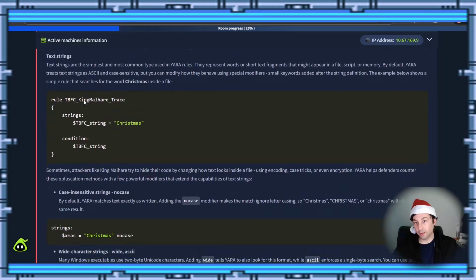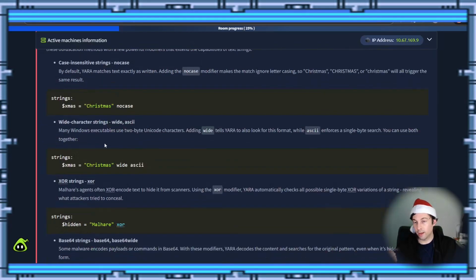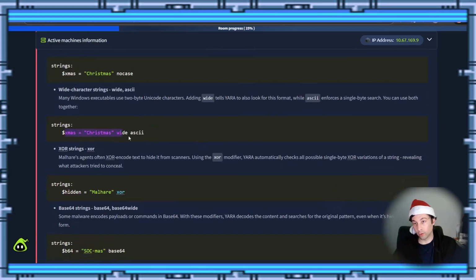So there are text strings, like Christmas, right? And then you may have Christmas with no case, so it can be uppercase, lowercase, or mixed case, like capital C, all uppercase, or all lowercase. Let's keep going down. Then you can search for things like wide ASCII. Many Windows executables use two-byte Unicode characters. Adding wide tells YARA to also look for this format, while ASCII enforces a single-byte search. You can use both together if you write it like this.